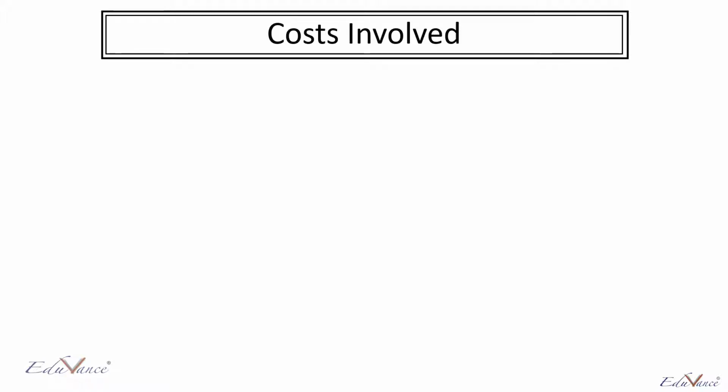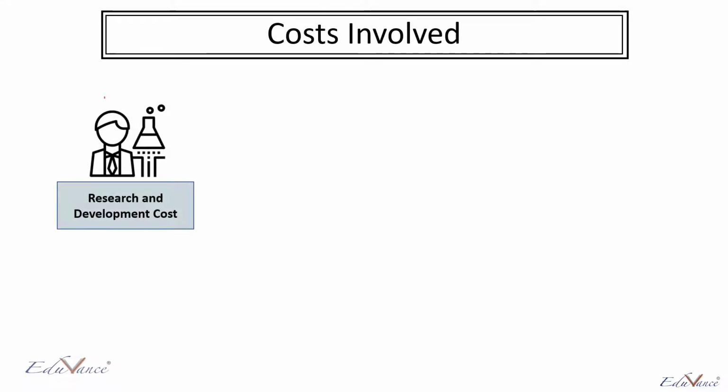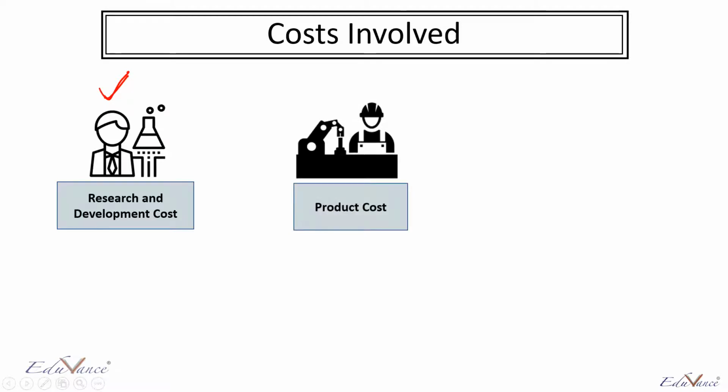So the first cost we saw in the previous lecture was the R&D cost, which we understood how to calculate based on the salary of the R&D engineers. Now suppose you decide not to do R&D, then you will not incur this cost. However, if you decide to do R&D, you will incur this cost. Okay guys? The second cost is the product cost. So in case you decide to start a product company, you will have a product cost, which is the cost of manufacturing one product, and I will walk you through how to calculate this product cost.